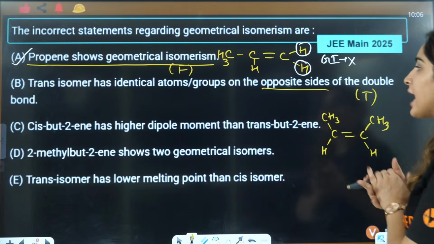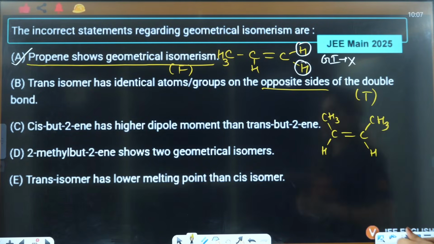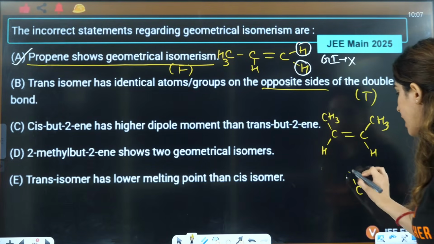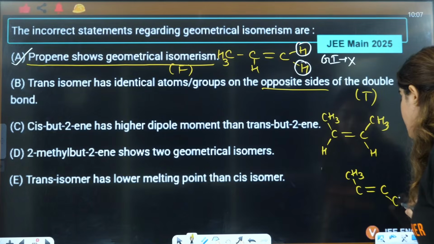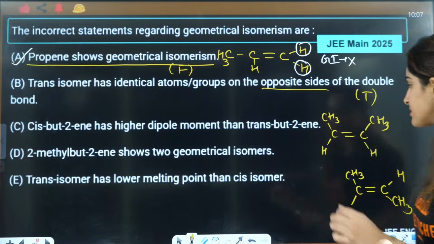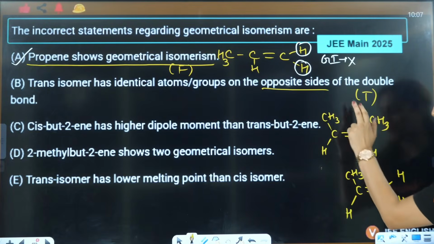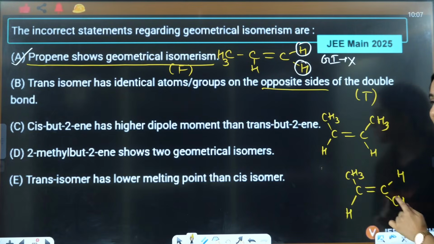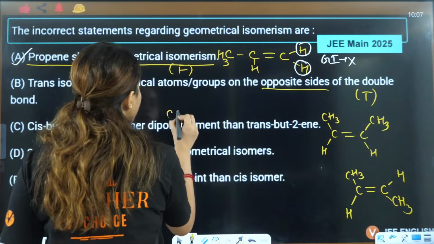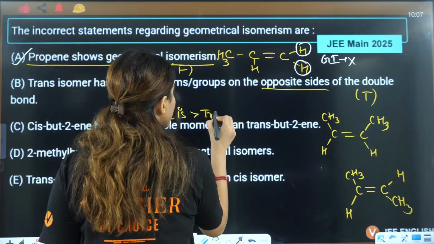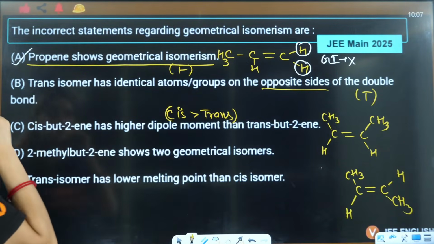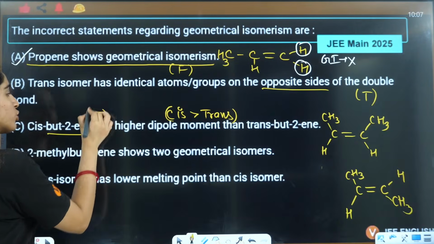Cis has a higher dipole moment than trans. In cis, the dipole moments add up, while in trans the dipole moments cancel each other. So cis always has more dipole moment as compared to trans. So this statement is also true.